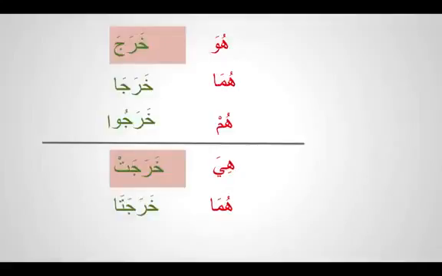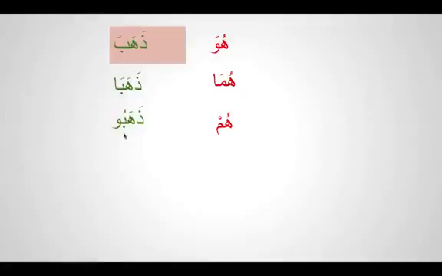Let's do some more examples. Dhahaba means he went. So how do we say those two people went? We bring our alif of muthanna and we make it dhahaba to prolong the sound. If you want to say all those people left, we say dhahabu. That waw is the sign that tells us it is talking about all those men.